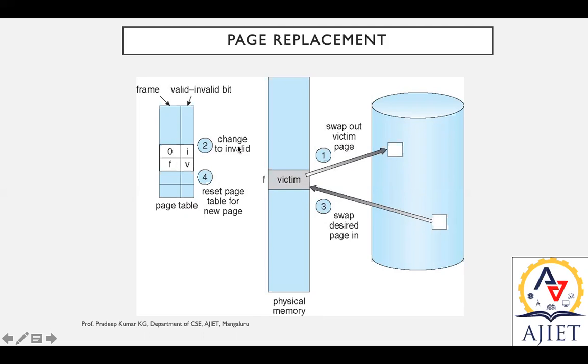Instead of v over here, we update it with i. Then we perform the swap. Then again we reset it, so once we reset, it becomes v again. That is what happens when page replacement takes place.